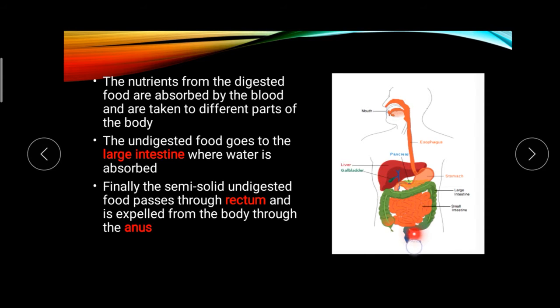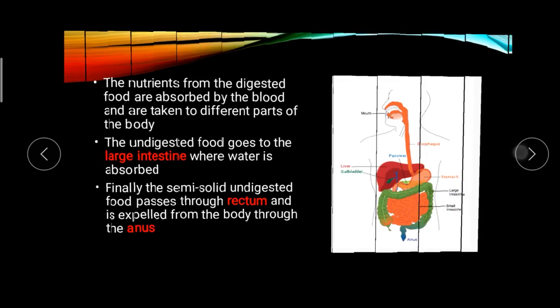This is the rectum. Here one bulge-like structure is there, this is the rectum, and then it is expelled from the body. Expelled from the body means it comes out of the body through the anus, which is the waste material from our body. Do you understand the process of digestion? Yes. Okay, we move on to the next one.